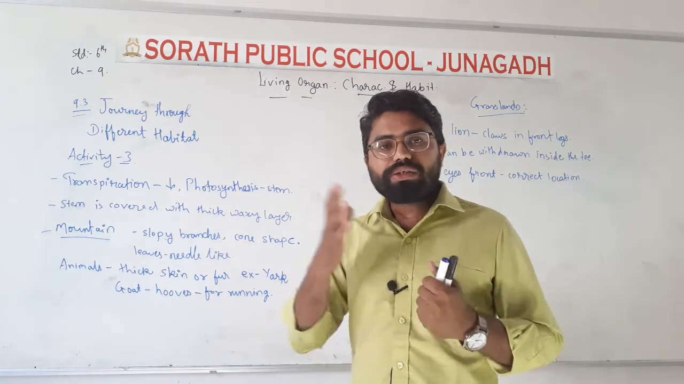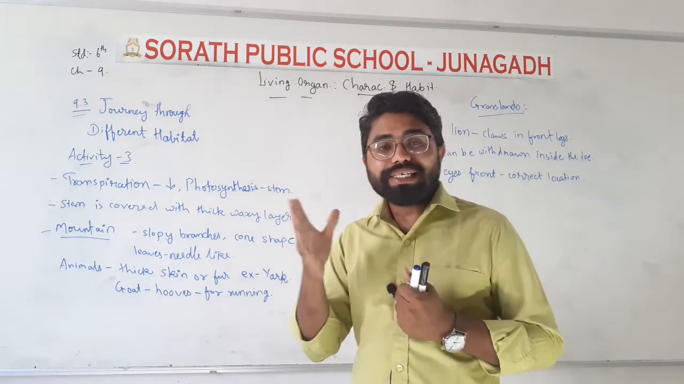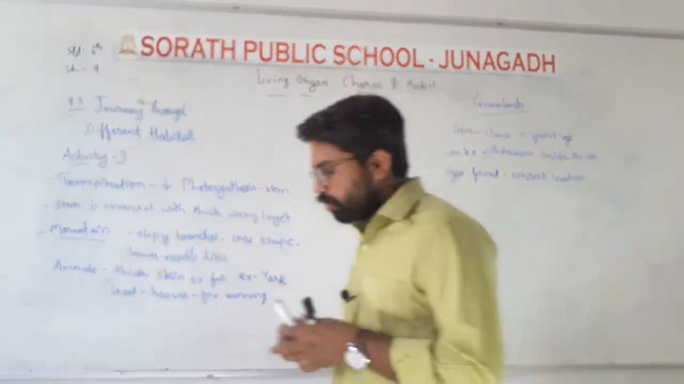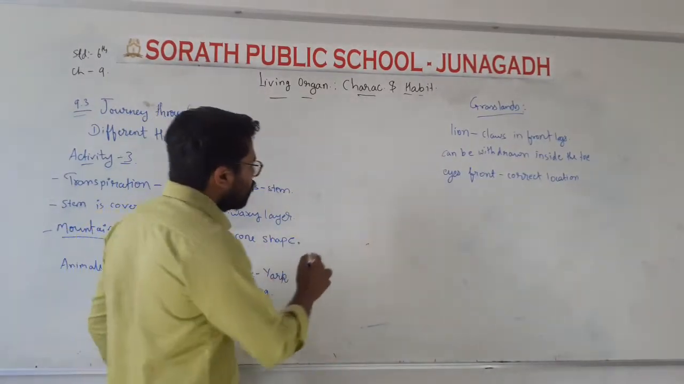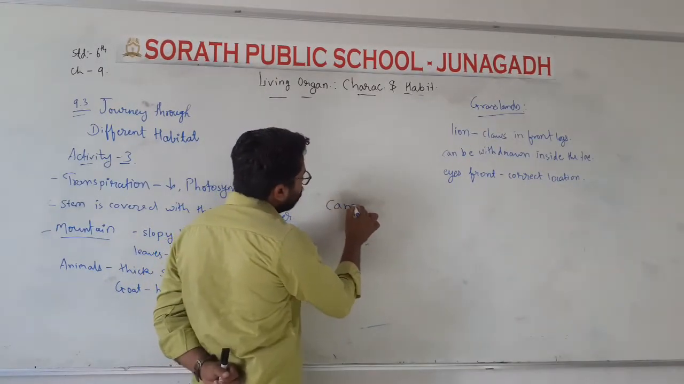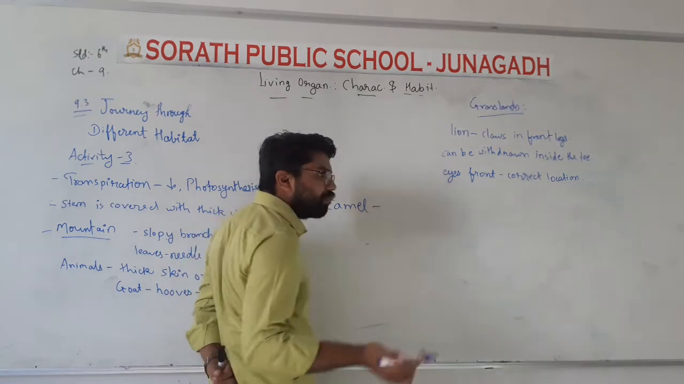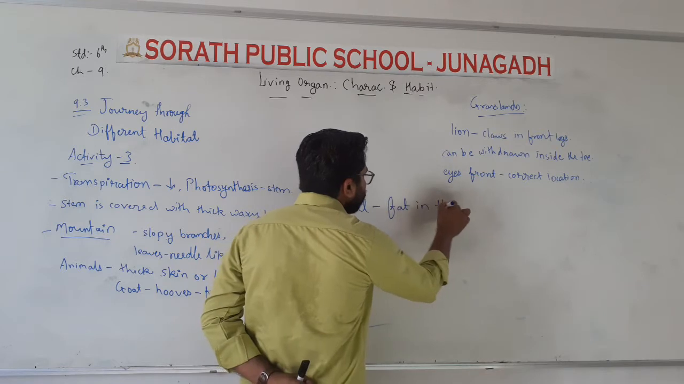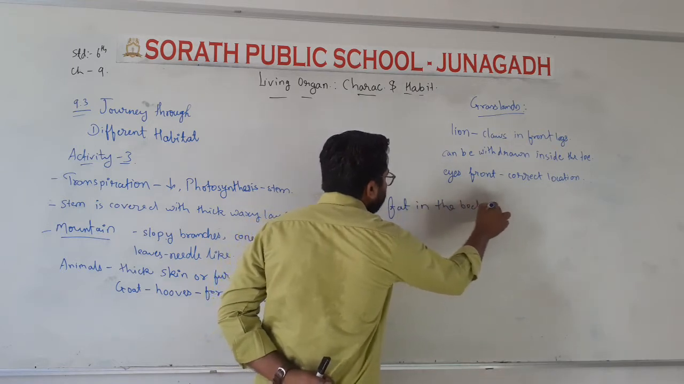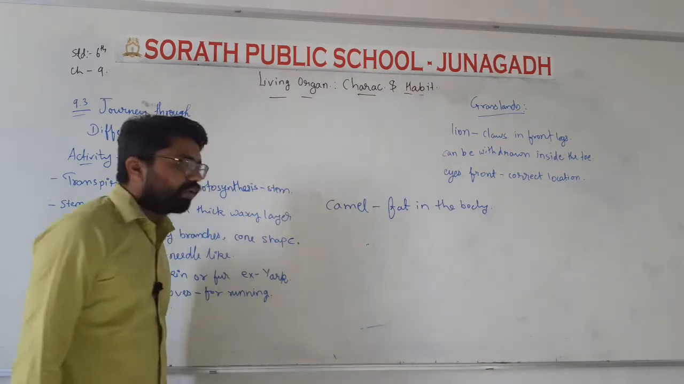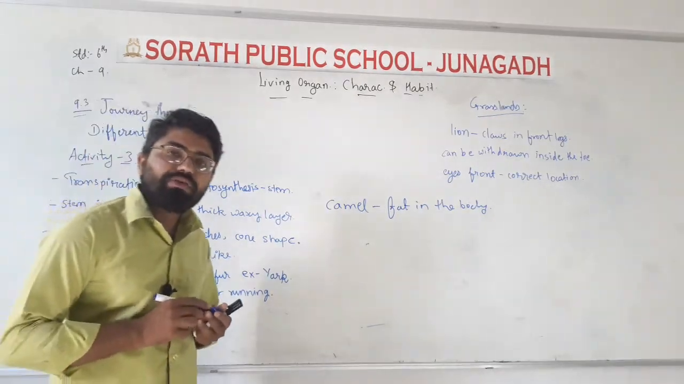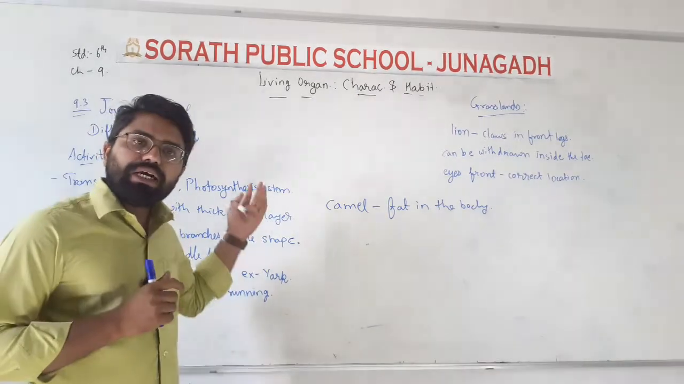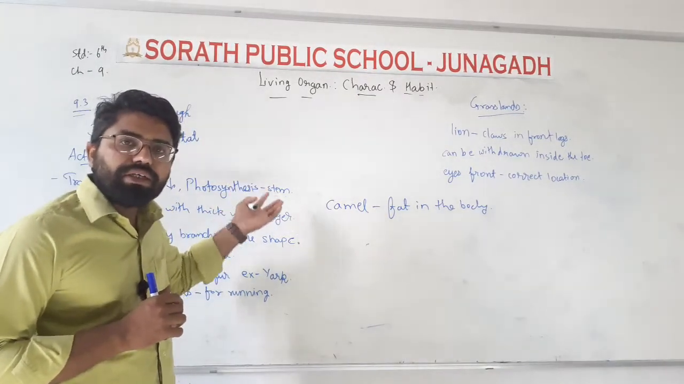Camel stores water in its stomach, but it is stored as fat in the body of a camel. We say that the camel stores water, but that water is stored as fat in the body of the camel. So these are the characteristics of the animals and plants which are found in the desert.